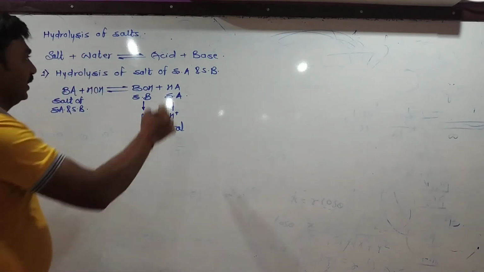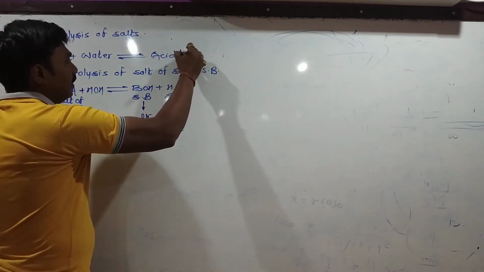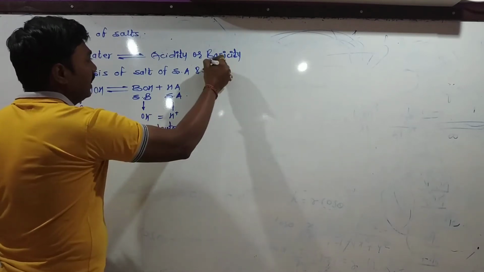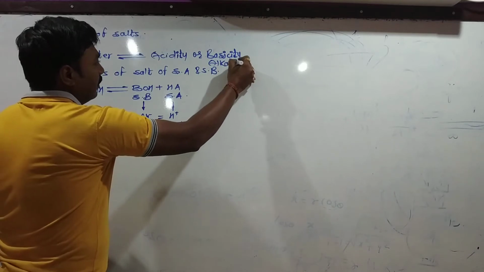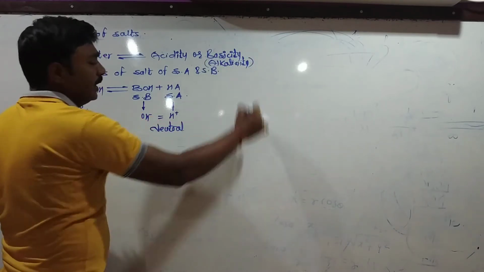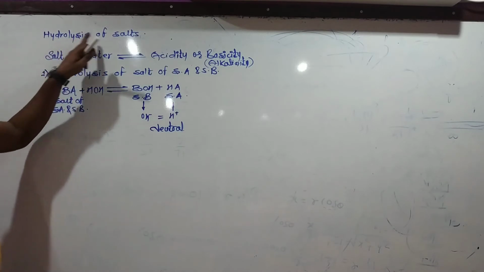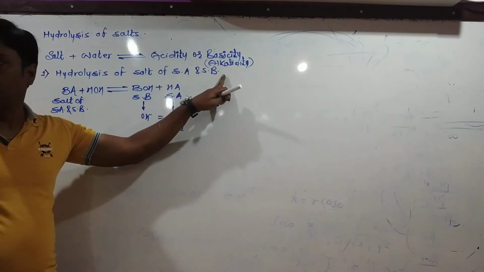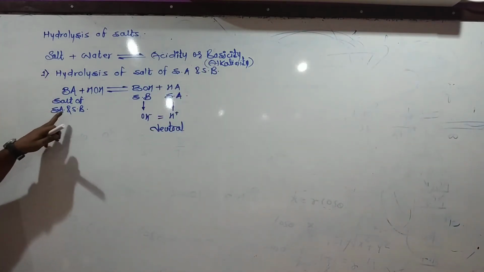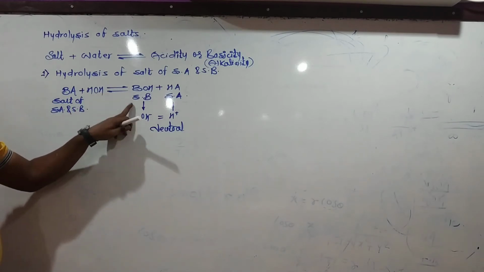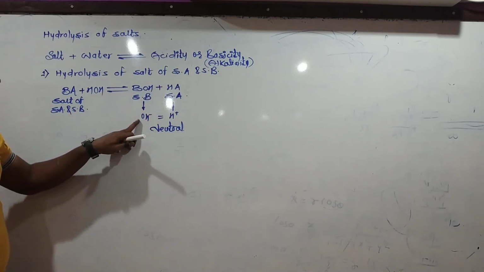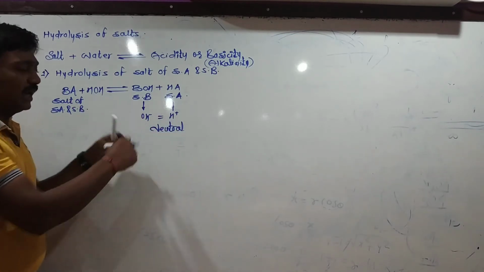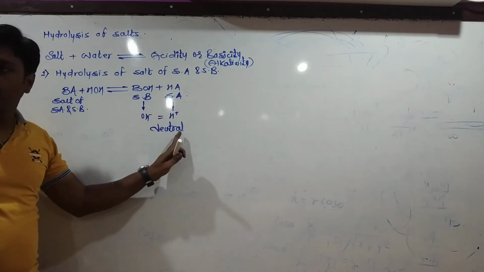But according to the definition, hydrolysis of salt is defined as the reaction between salt and water to produce acidity or basicity, that is alkalinity, into the solution. This salt of strong acid and strong base on reaction with water produces a strong base and strong acid, which contain equal concentration of OH minus and H plus ions. Therefore, the solution is neither acidic nor basic. The solution is neutral.